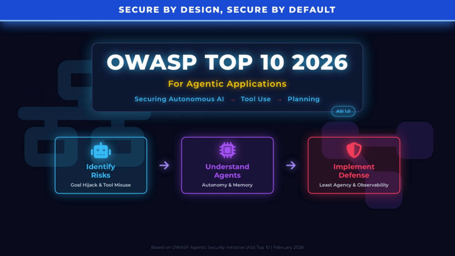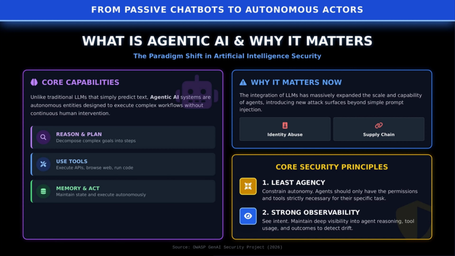We'll identify the critical risks, understand how Agentic AI works, and implement defenses that keep security by design and by default at the forefront. Imagine software that can not only answer questions, but break big tasks into plans, call APIs, access databases, and remember context across sessions. That's an agentic system. It reasons in plans, uses tools and services, and maintains memory to act autonomously. This autonomy is powerful, but it introduces new attack surfaces.